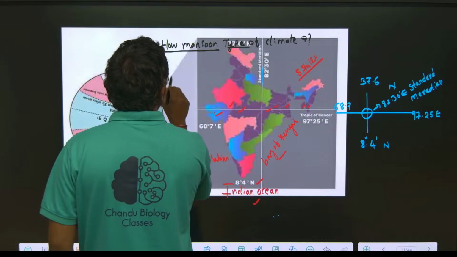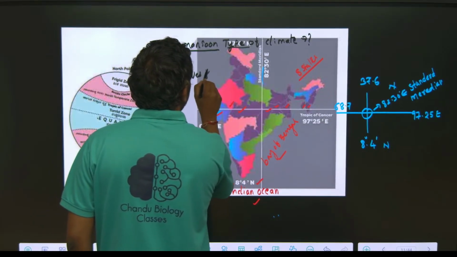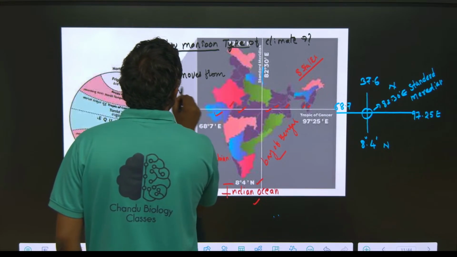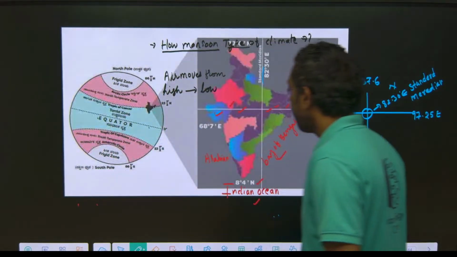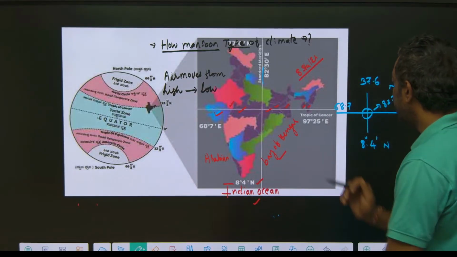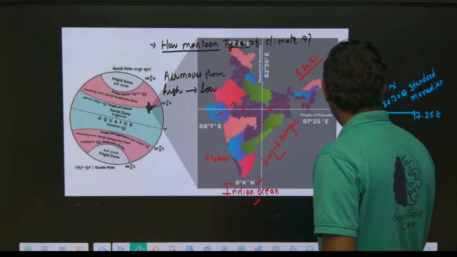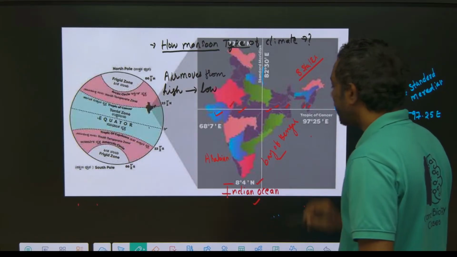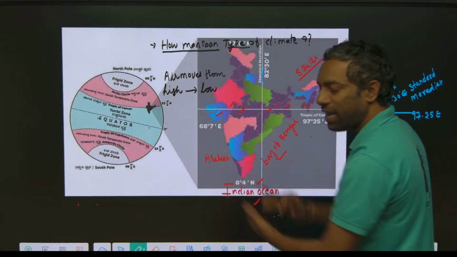The air moves from high pressure to low pressure. So guys, just look here. If the sun rises, there are heat waves, which enter first the oceans, the Bay of Bengal, the Indian Ocean and the Arabian Sea.